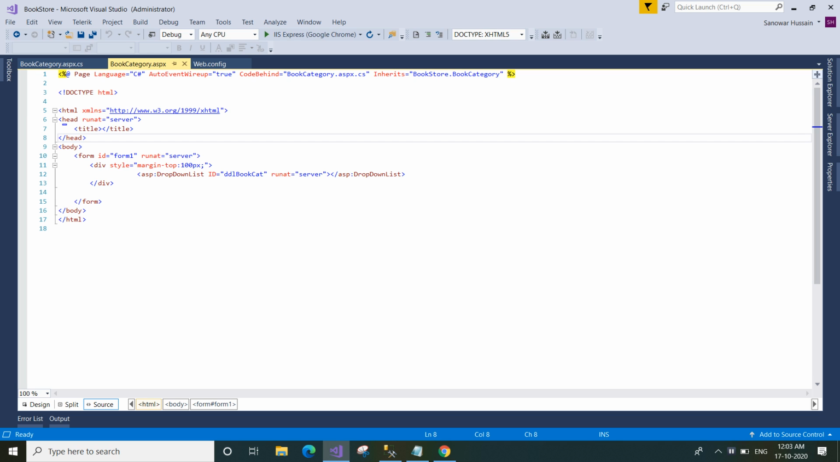Today in this session, we'll discuss how to get the text value of a drop down and show it in a label on a button click. Let us start. Let us label it first: this is Book Category.